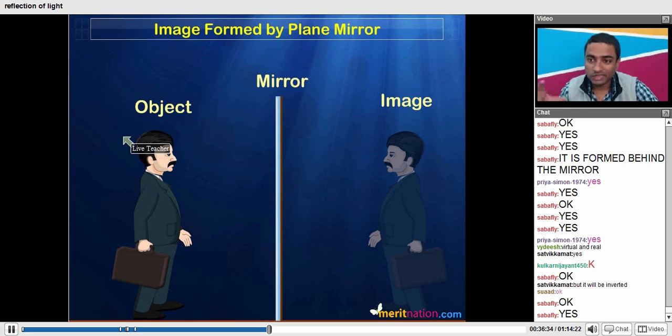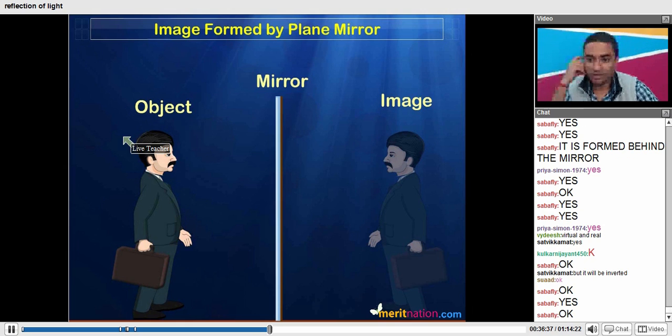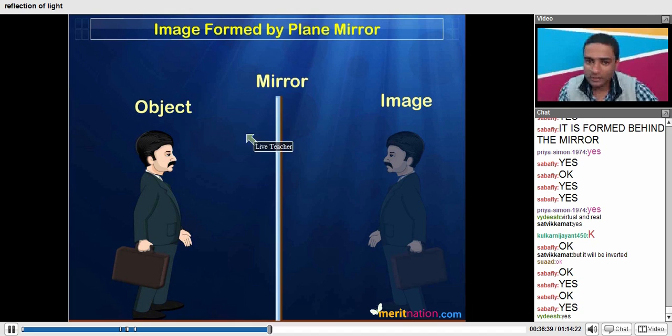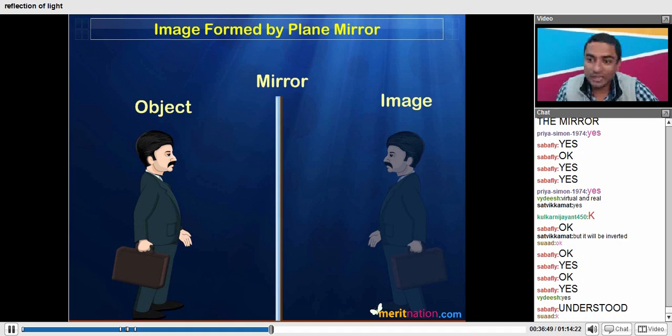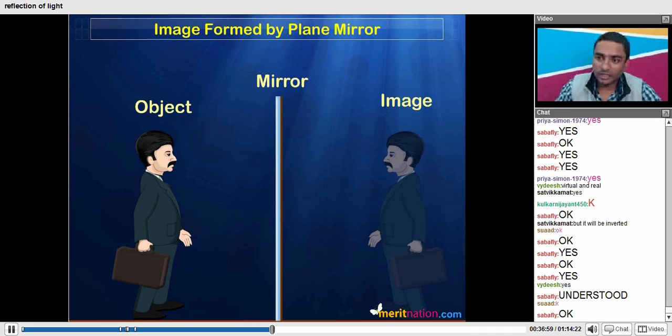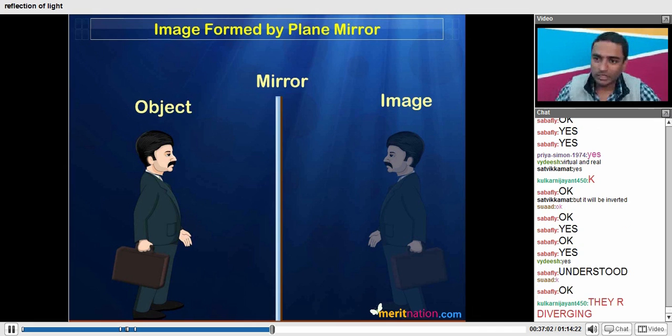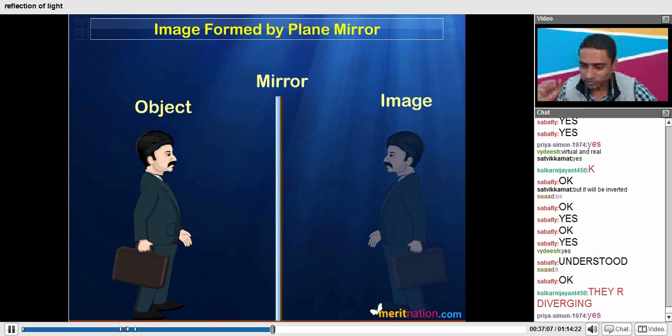It is not simply because the image cannot be obtained on the screen; that is only the partially correct answer. It is a virtual image because the reflected rays are not actually meeting. That is the correct explanation, and then you can add in the answer that since the reflected rays are not meeting, the image cannot be obtained on the screen, and hence we call it a virtual image.